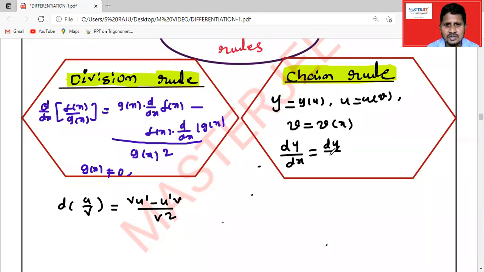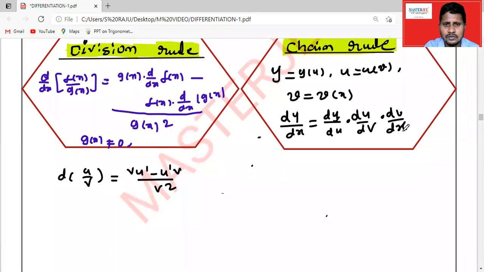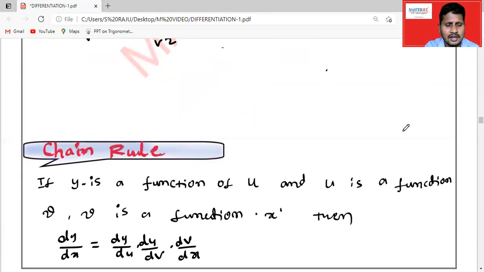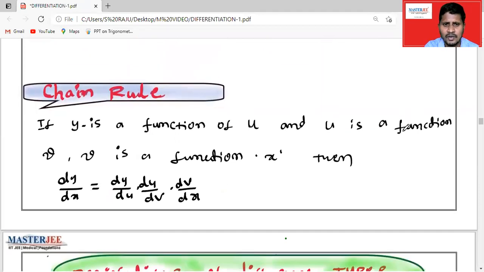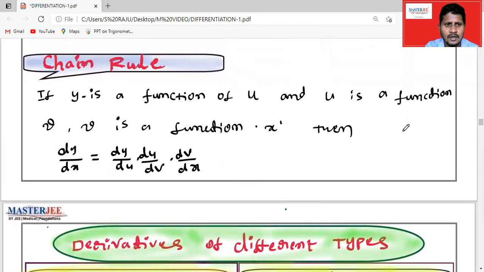First, you differentiate y with respect to u, that is dy by du. Then u you differentiate with respect to v, then v with respect to x. So with the help of the chain rule, we can find dy by dx. I have already written the chain rule here: y is a function of u, u is a function of v, v is a function of x, then dy by dx is equal to the product of these derivatives.